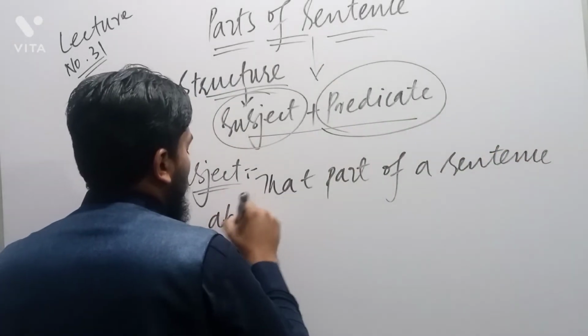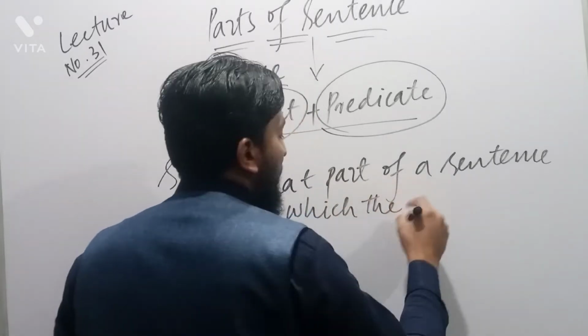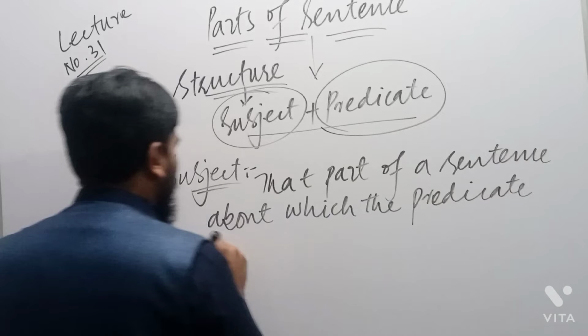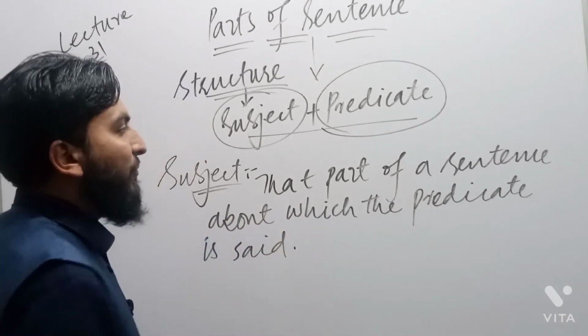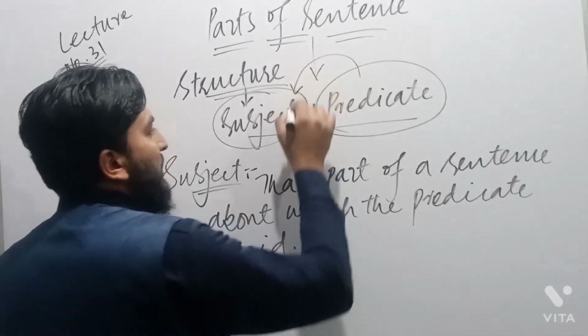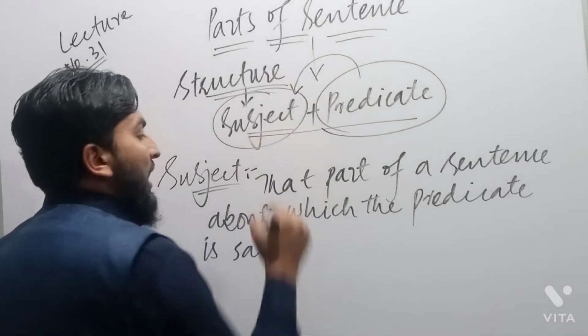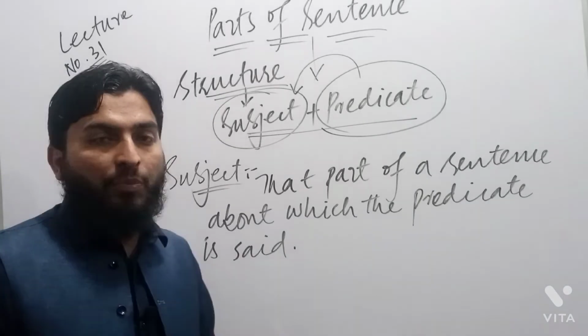Now, if the predicate is said about this part, then this part is called subject. That part of a sentence about which the predicate is said.